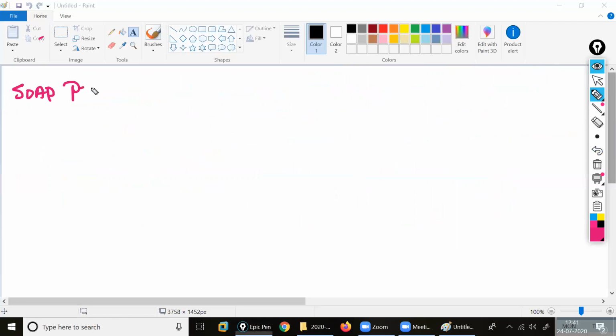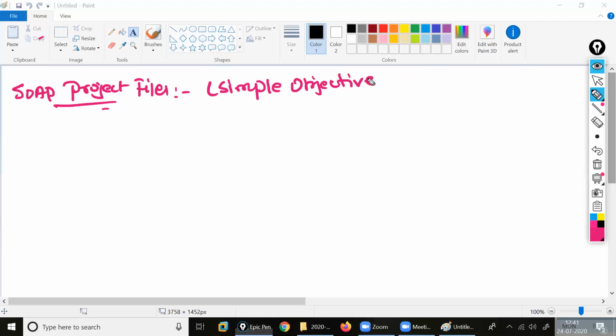SOAP files. What is this SOAP? SOAP is telling you Simple Object Access Protocol. What is inside that?